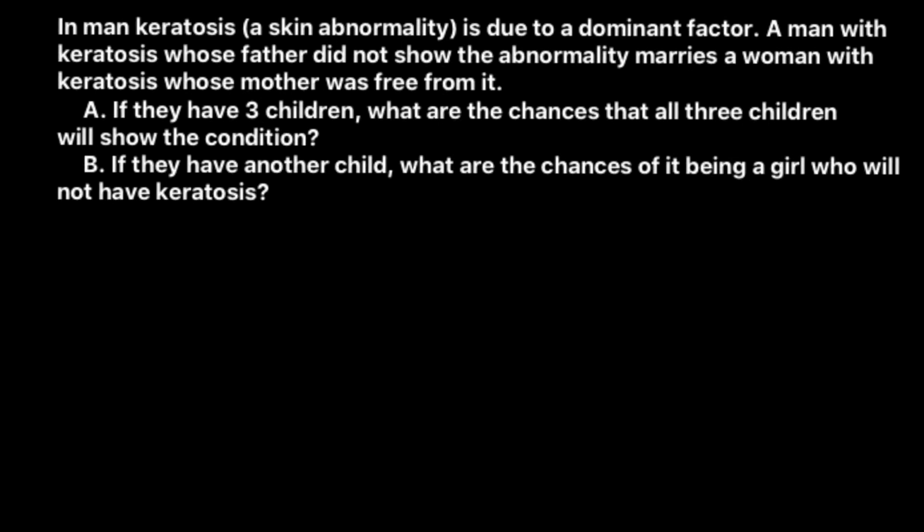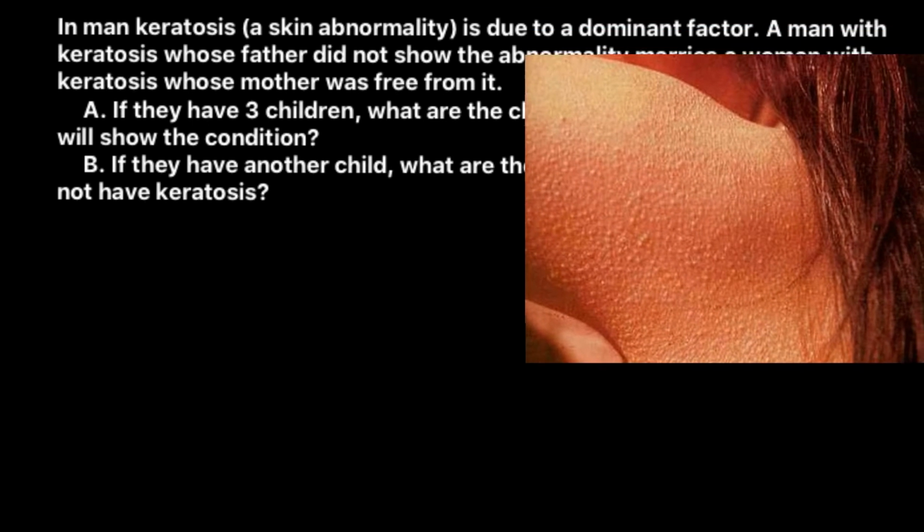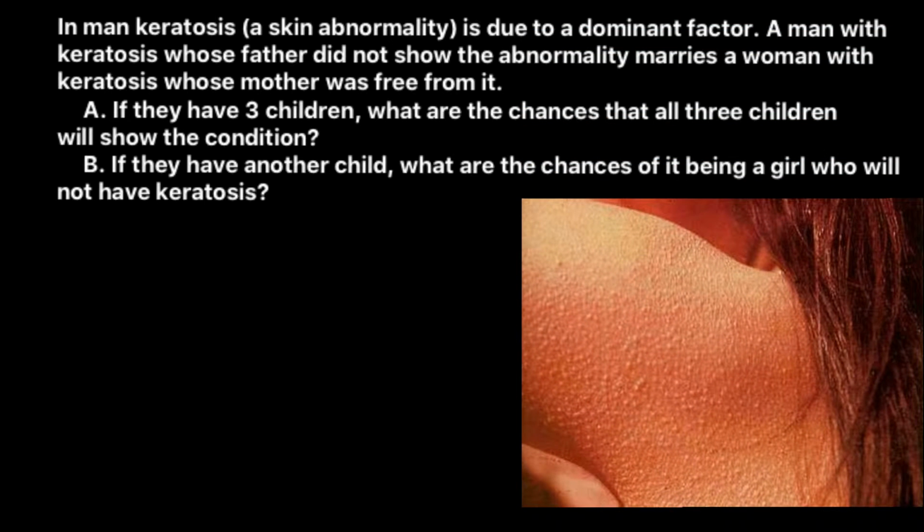Before I show you how to solve this problem, I want to show you this picture, an example of keratosis. Usually keratosis can be found in young children, teenagers, or old people. Keratosis can be just like shown here in this picture.